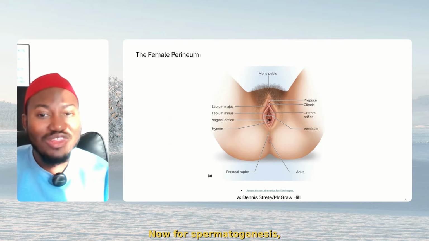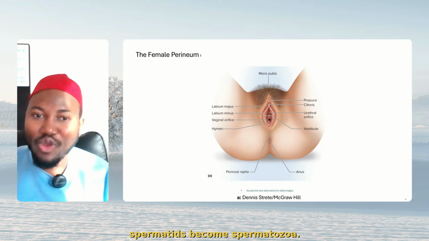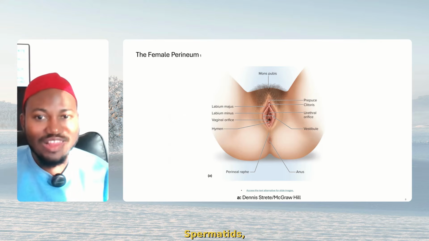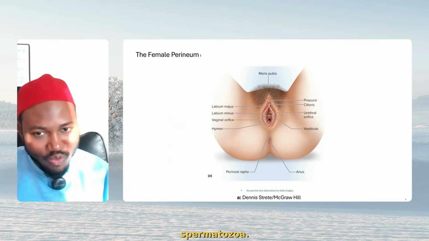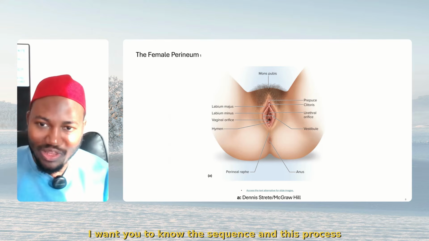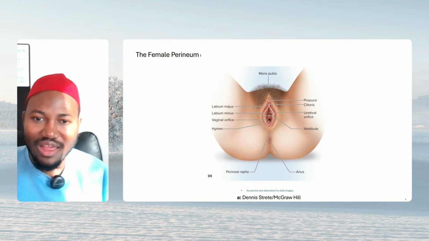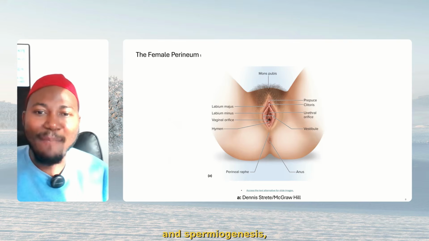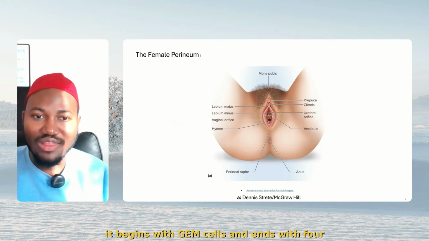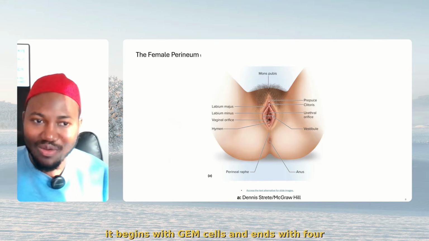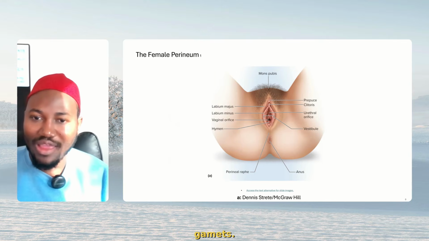Now, for spermatogenesis, spermatids become spermatozoa. Spermatids, spermatozoa. I want you to know the sequence. And this process of spermatogenesis and spermiogenesis begins with germ cells and ends with 4 gametes.